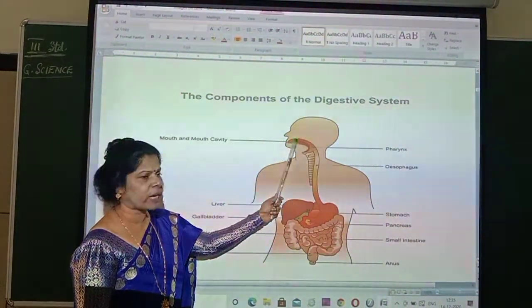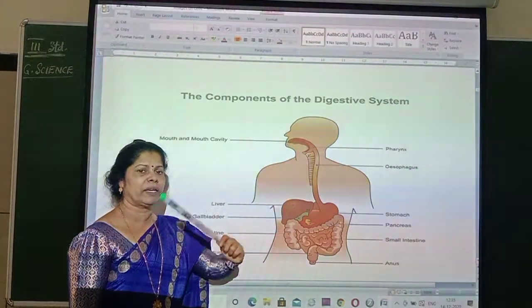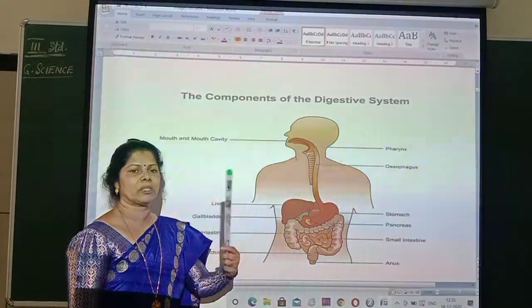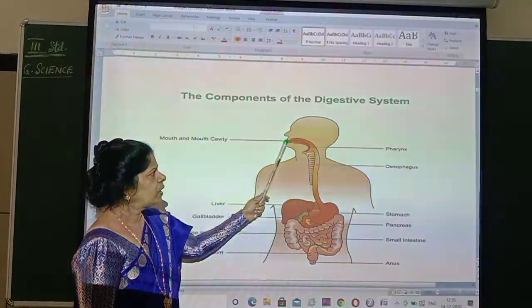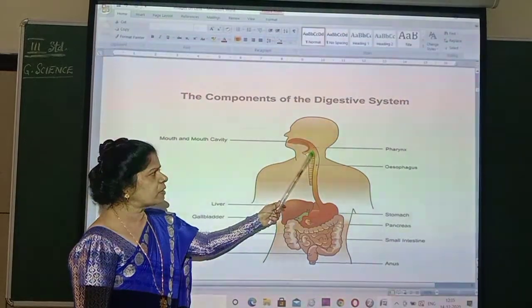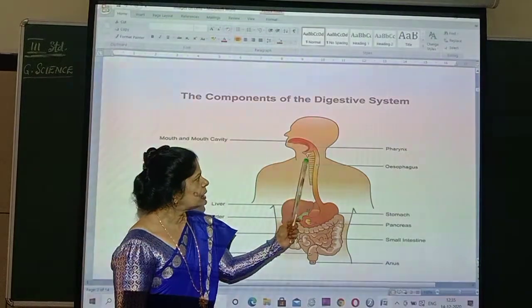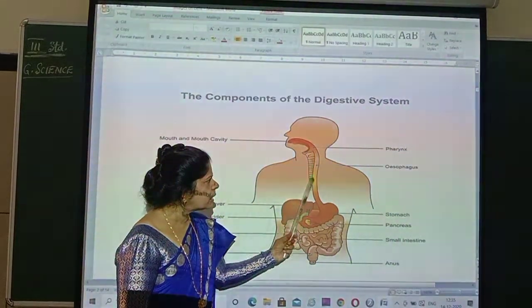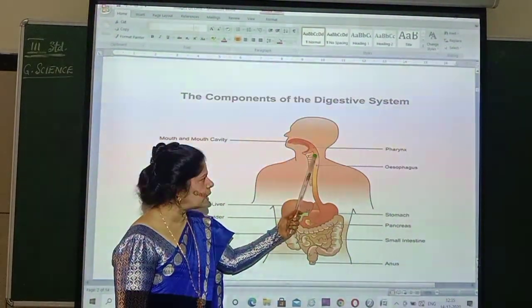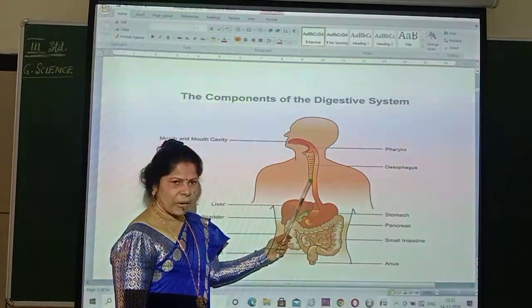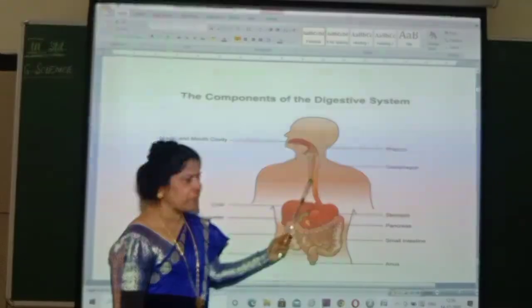You can see a mouth cavity. That means you have got teeth and tongue. Teeth and tongue. That part is called as a mouth cavity. So from mouth cavity, what happens? The food will enter through the esophagus, or what you call it as food pipe. See here, you can see this ring-like structure, that is pipe-like structure. Can you see a ring pipe-like structure?